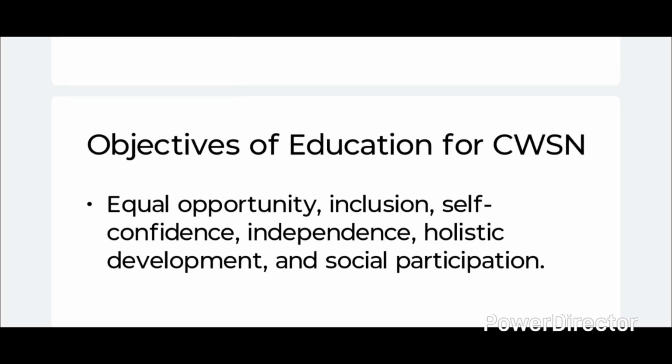Now, let's look at the objectives of education for CWSN. The first objective is to ensure equal educational opportunity for all children. Next is to promote social inclusion. Next is to develop self-confidence among the students as well as independence. And to maximize educational potential and to prepare children to be productive citizens.